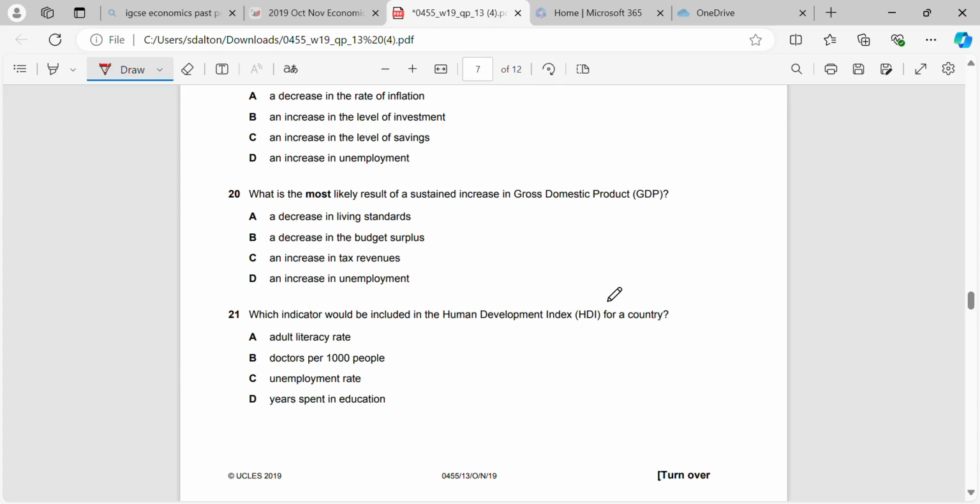Question 21. What indicator would be included in HDI? Very simple. Just look at your QP12 and QP11 video. That's years spent in education. It doesn't include the unemployment rate, it doesn't include the employment per 1,000 people, and it doesn't include the literacy rate either. It does include the years that are spent in education, and it also includes healthcare and real GDP per head.